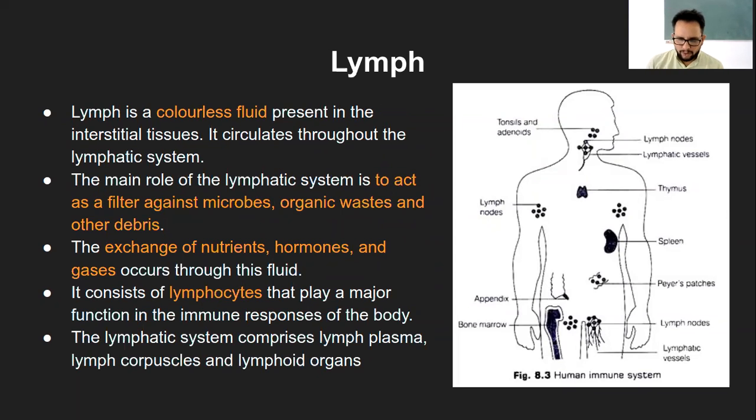Usually, lymph is a colorless fluid which is present in the interstitial tissue. Lymph also has its own circulatory system, like how we have blood vessels. Similarly, we have lymphatic vessels in our body, and these vessels are connected throughout the body, and that way they keep on exchanging the material between the interstitial space, that is the space in between the cells, and the